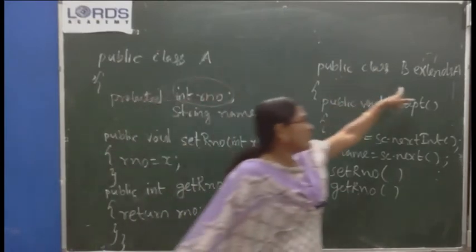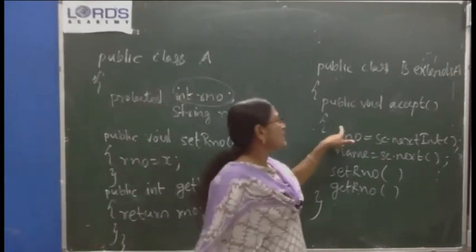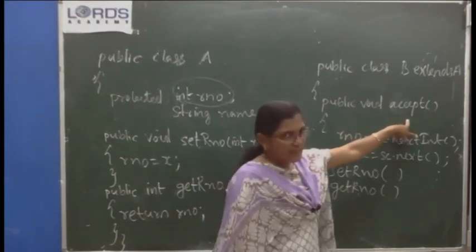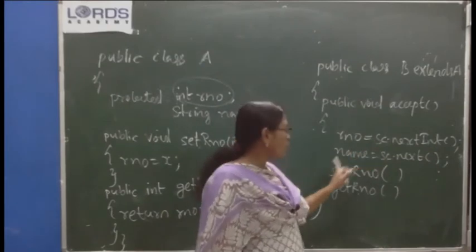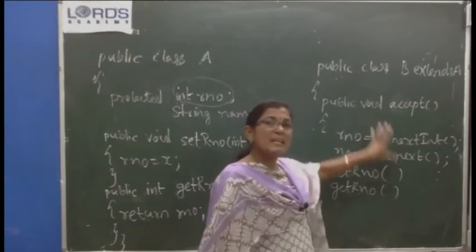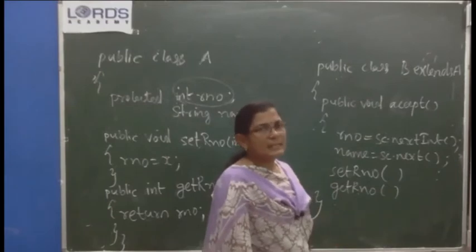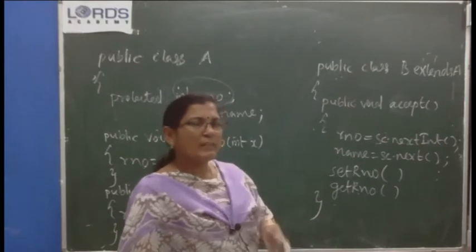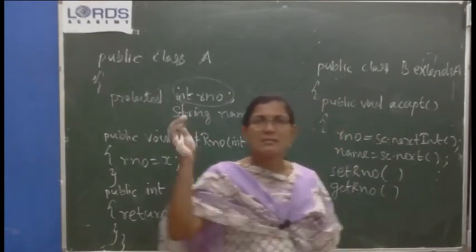If you don't use the keyword extends here, to make use of these variables, what you have to do? Create an object of A here. A type, obj1 equal to new A, and then obj1.rNumber, obj1.name, obj1.setRNumber, obj1.getRNumber. So you have to create an object. That creates inconvenience whenever you want to create an object. So what you can do? To refer directly to the variables and methods, you make it a subclass. So you get the properties.